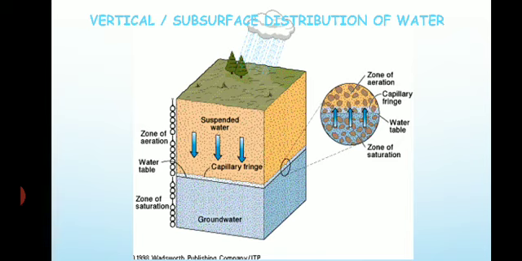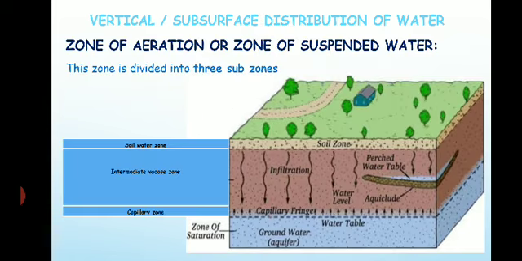Here you can see in the other image a clearer picture of what is inside: the zone of aeration, capillary fringe, water table, and zone of saturation. Each layer we'll see one by one now.